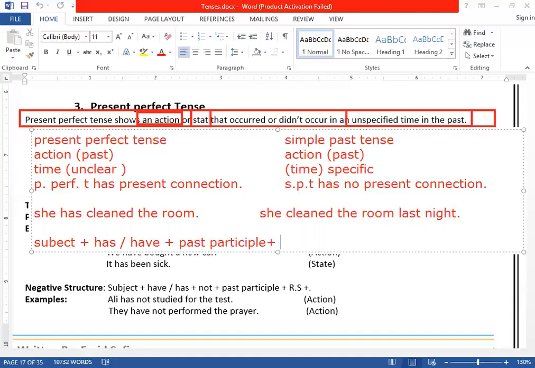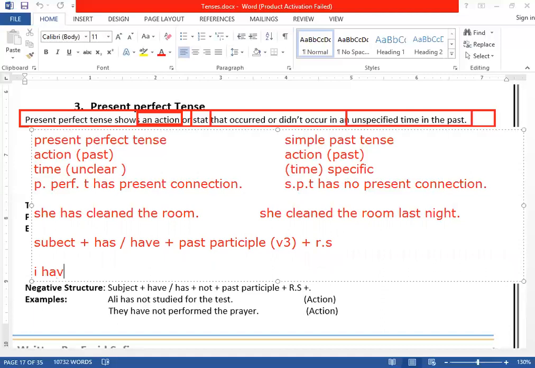Past participle means the third form of the verb, plus the rest of the sentence. Like if I say, I have eaten my lunch. This is the positive structure.